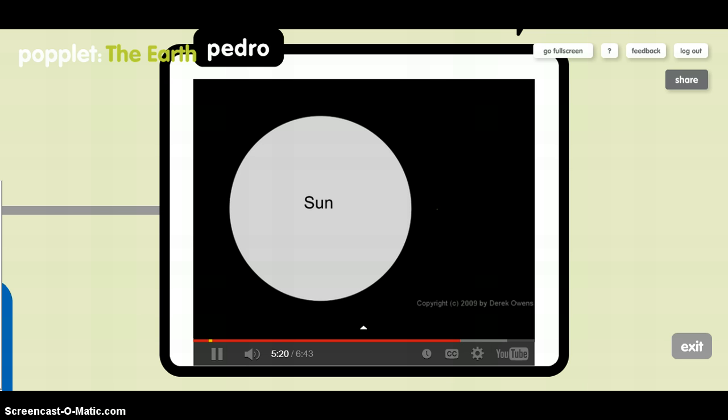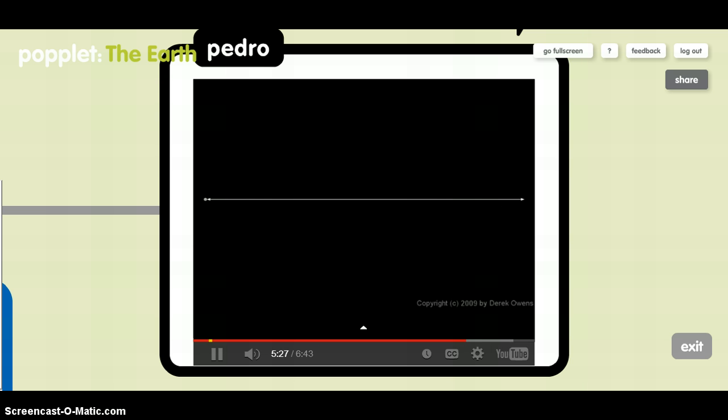Once again, the Earth and the Sun are not this close together. If they were, it would be really pretty toasty on the Earth's surface. Here's a picture that shows the relative distance. If this was the Sun over here on the left, and it were that big, then the Earth would be over here, and the Earth and the Moon are too small to see in this picture by a wide margin. This distance from the Sun to the Earth is about 107 times the diameter of the Sun. In miles, that works out to about 93 million miles.